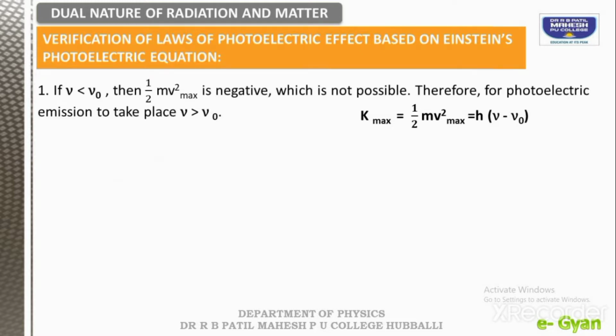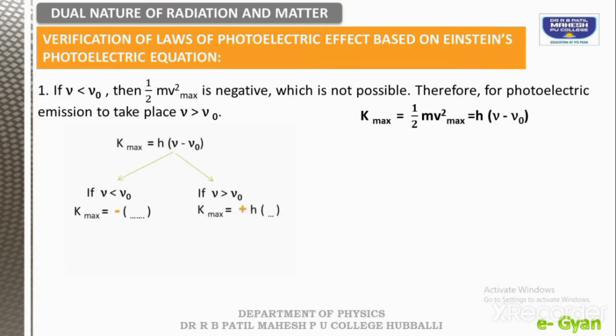So, if nu is less than nu naught, then what happens? Then 1 by 2 mass into maximum velocity square is negative, which is not possible. Let us see how it is. You can check here, K maximum is equal to, then if nu is less than nu naught, it is negative.